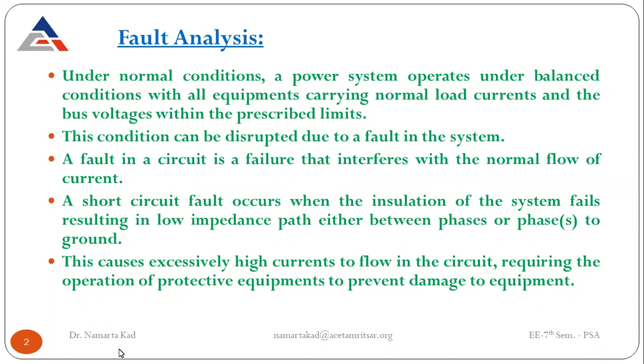This causes excessively high currents to flow in the circuit, requiring the operation of protective equipment to prevent damage to equipment. So what are the protective equipments to overcome these faults? They are the relays, circuit breakers, and isolators.